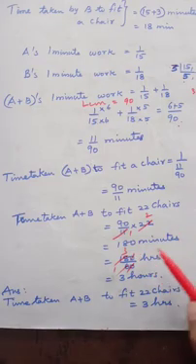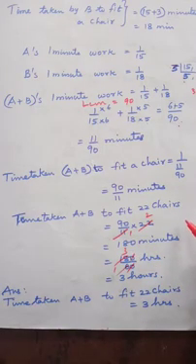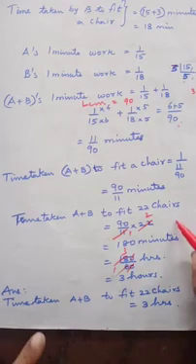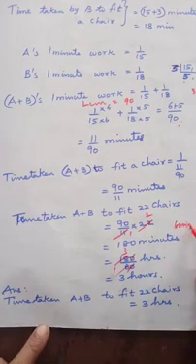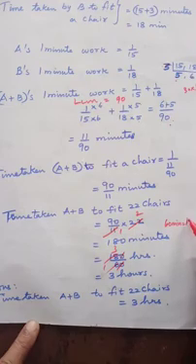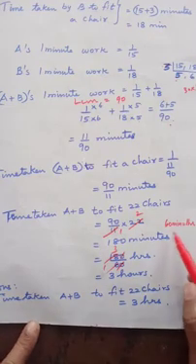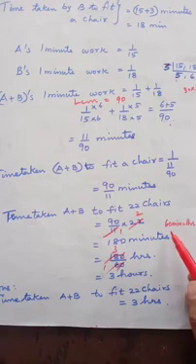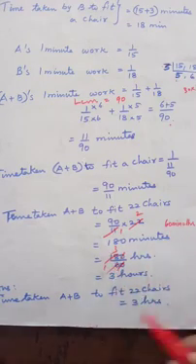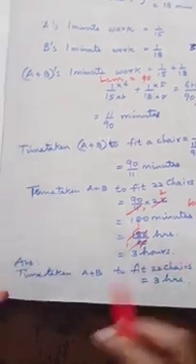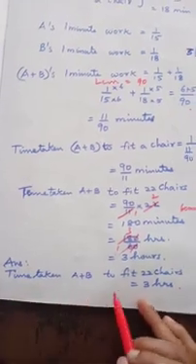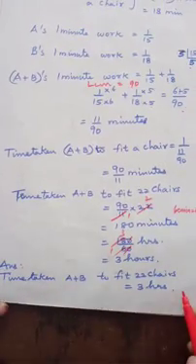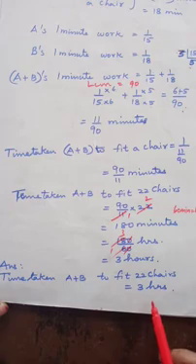Okay. 180 minutes means 60 minutes is equal to 1 hour. Isn't it? So 60 plus 60, 120. 120 plus 60, 180. So 3 hours. Answer: time taken A plus B to fit 22 chairs is equal to 3 hours.